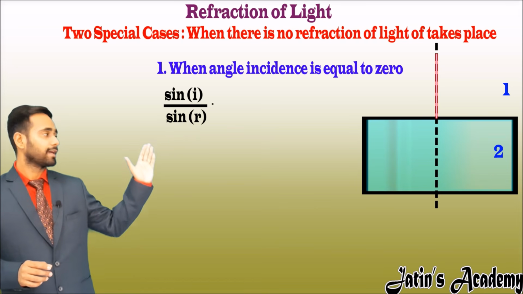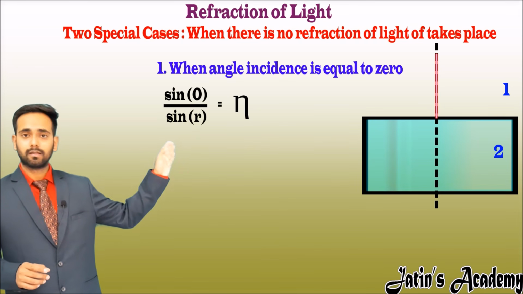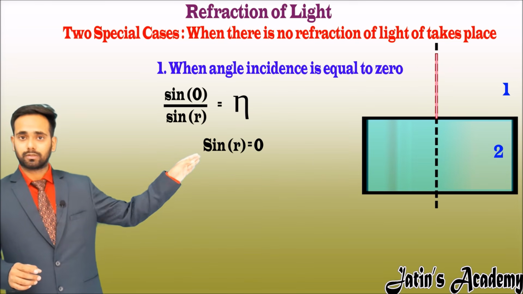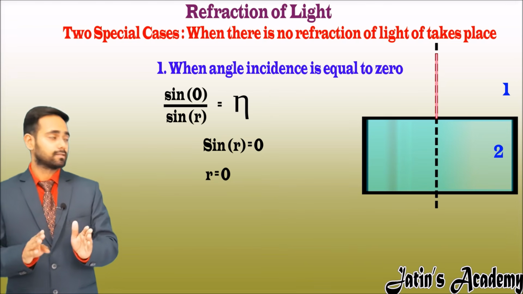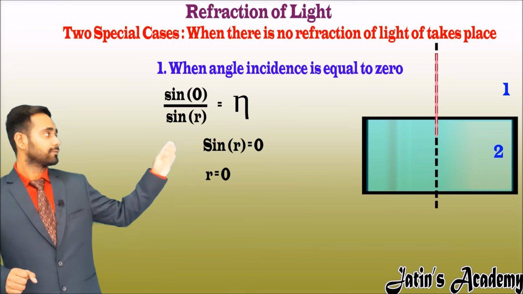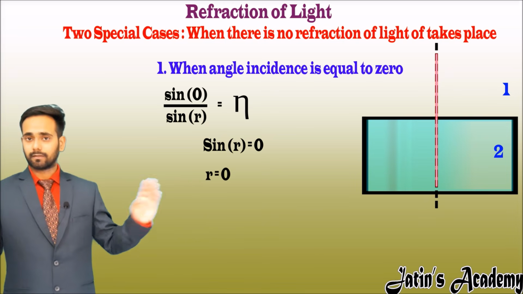How? Sin i upon sin r is equal to a constant. Sin 0 is 0, and from cross multiplying we get sin r equal to 0. Sin r equal to 0 means the angle of refraction must be 0. So there is no refraction. The light goes without any bending into the second medium. This is the first case.